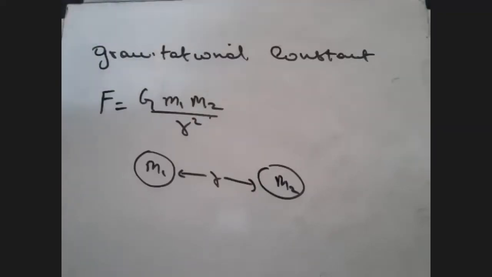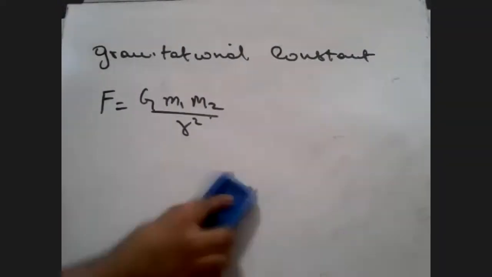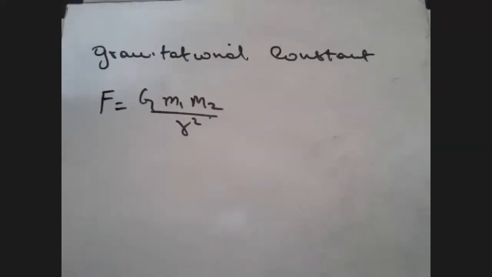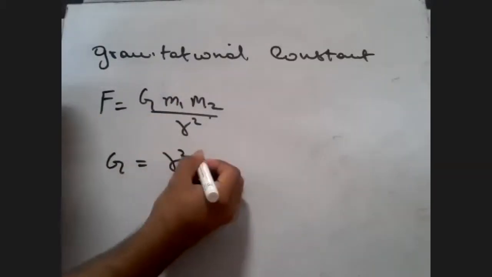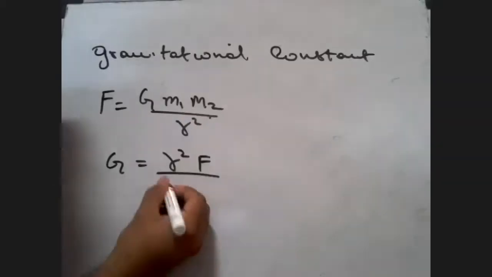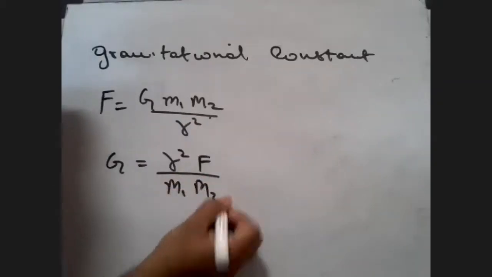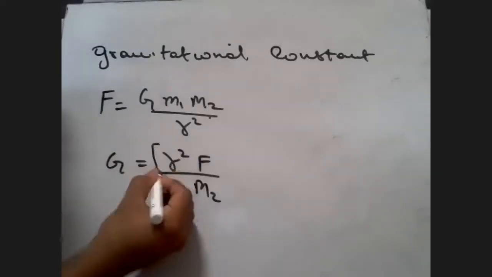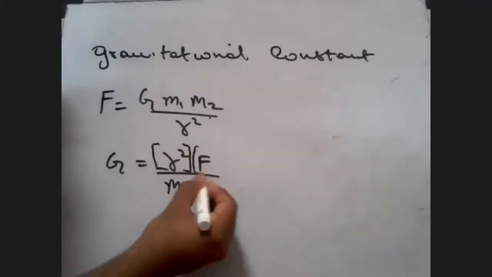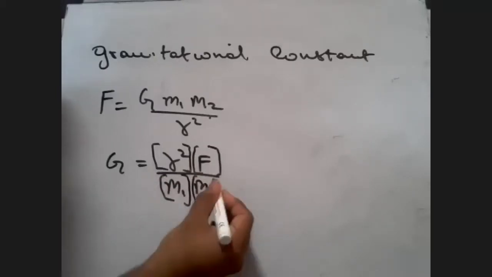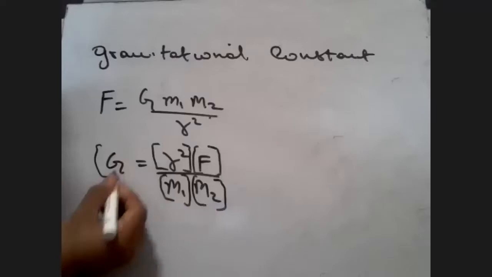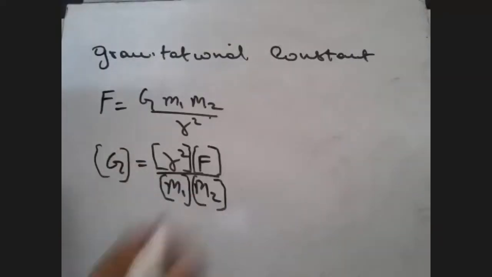If you don't know this, I think you all know this, but still. Anyways, try to find out what G is, students. If I have to find out what G is, just rearrange the terms first. What is G going to be? G is going to be equal to r square F upon m1 m2. Yes or no? Yes. Now we are going to find out the dimensions. Put everything in the bracket. Once you put it into the bracket, students, listen here, this means that you're finding out dimensions.